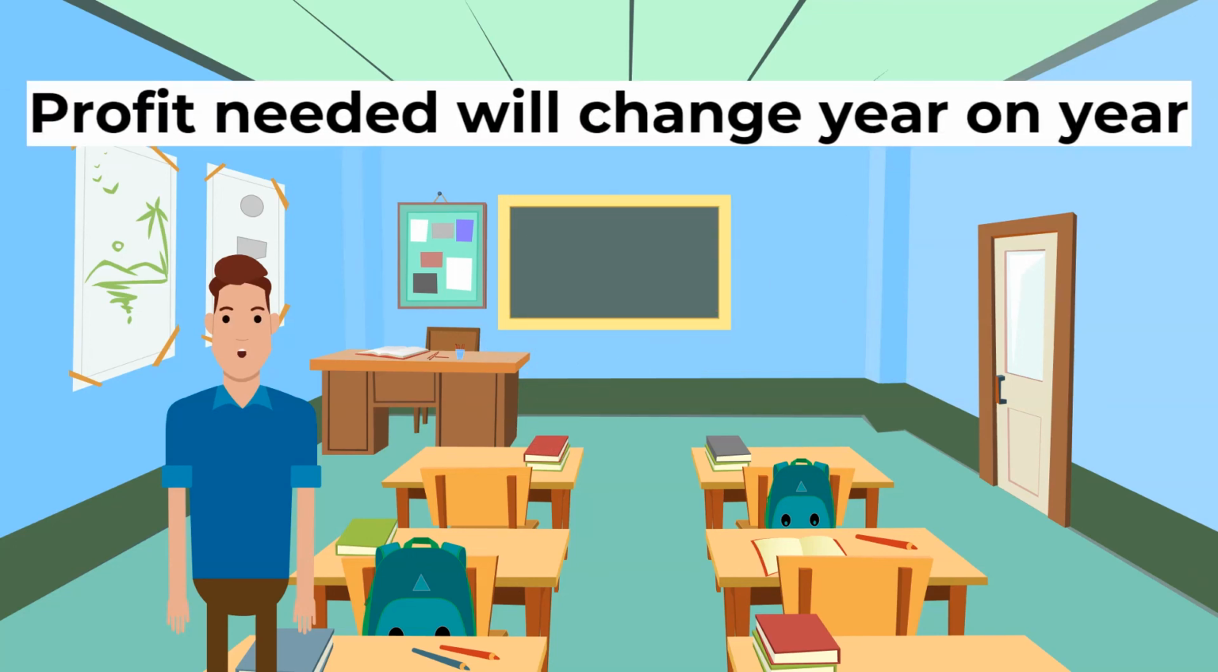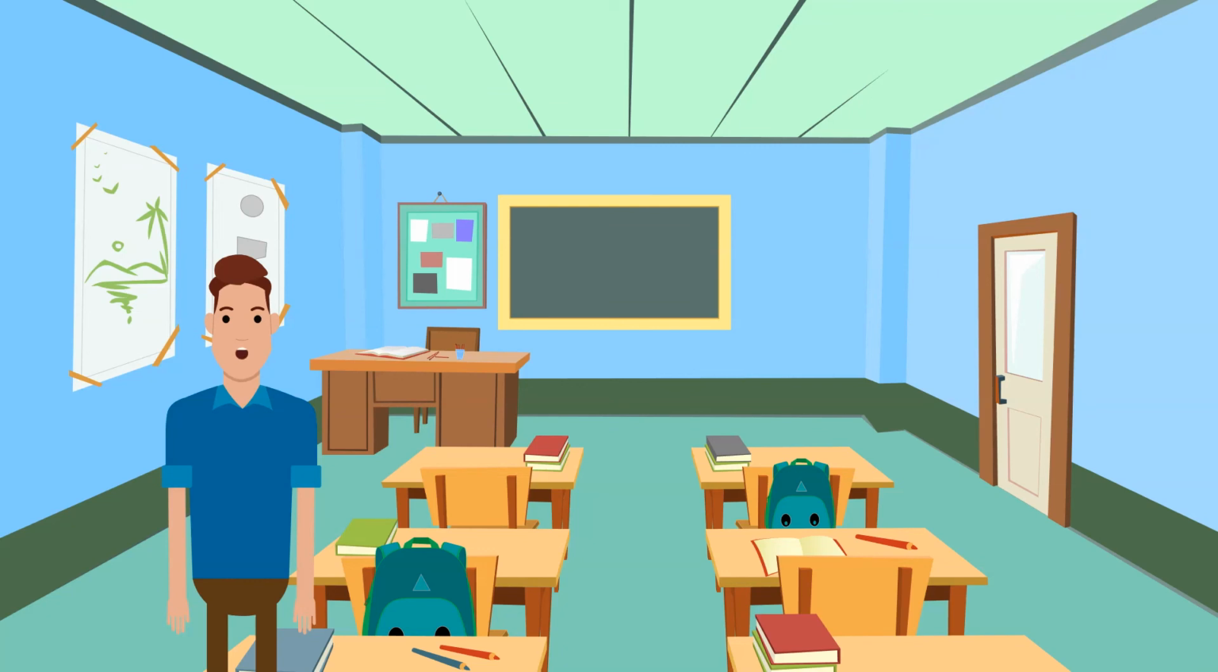The amount of profit needed will change year on year and will depend on the level of profit made by other firms. If everyone else is making a loss, and the firm only manages normal profit, then this will be good enough for shareholders, but if other firms are making huge profits, shareholders too will expect huge profits.